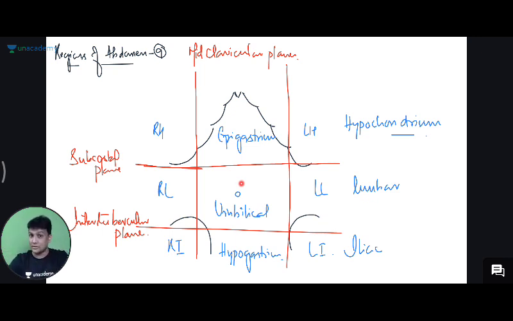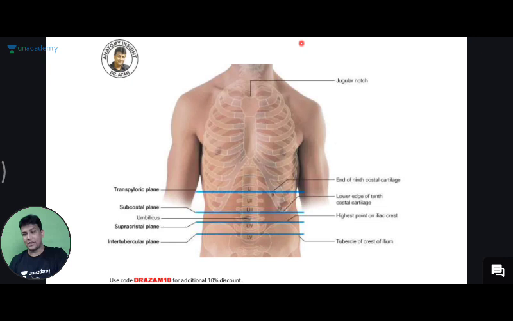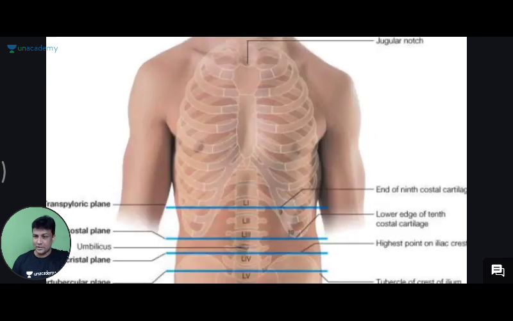Are you all comfortable with this one here? Come on guys, are you all comfortable with this? Okay, good. Now after learning the 9 regions, let us go to the doubt that is asked by Dr. Nishal here. So everyone look carefully here. Now in this diagram, let me just zoom this diagram here.